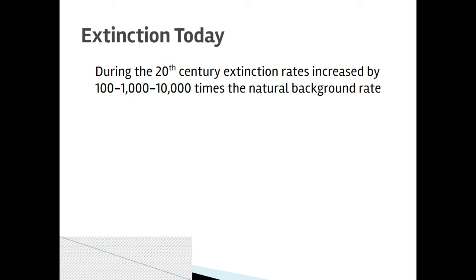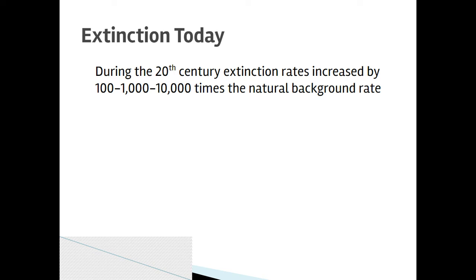Okay. So, looking at our current time period, we know, based on all of the evidence and all of the data, that we are in the middle of the 6th mass extinction event on the planet. During the 20th century, extinction rates, depending on the source, depending on the data, have fluctuated from anywhere from 100 to 10,000 times faster than is considered the natural background rate.